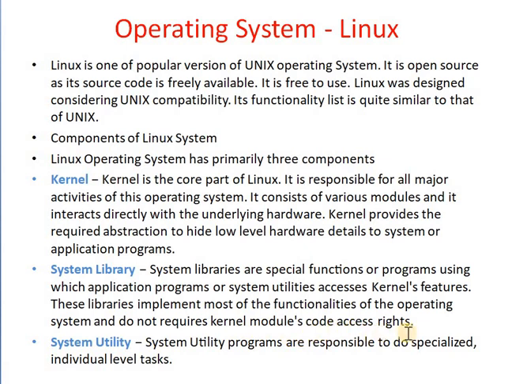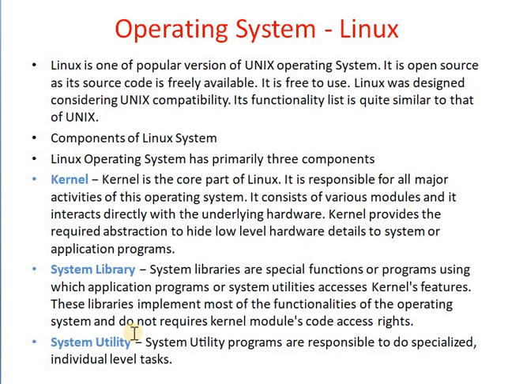The system library consists of a number of special functions or programs that application programs use to access kernel features.